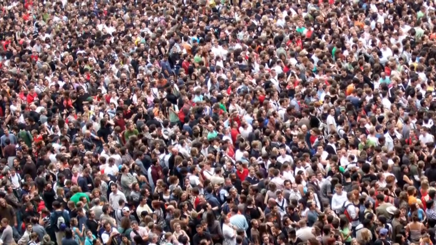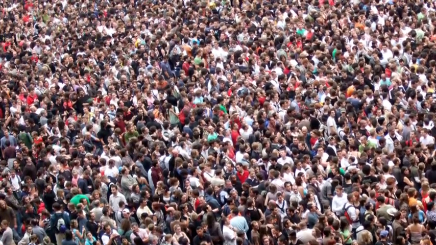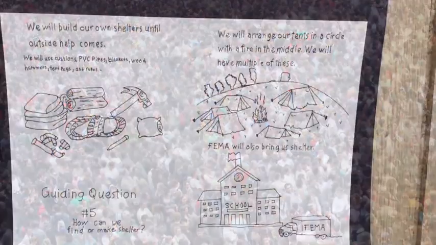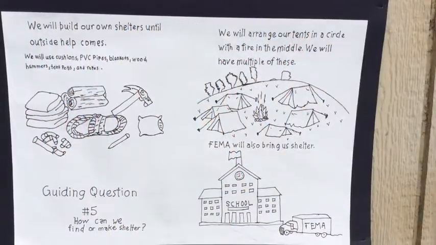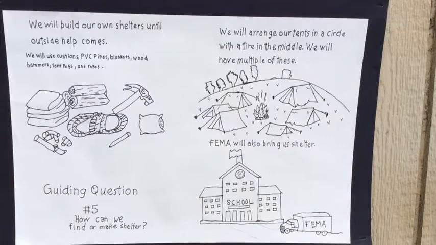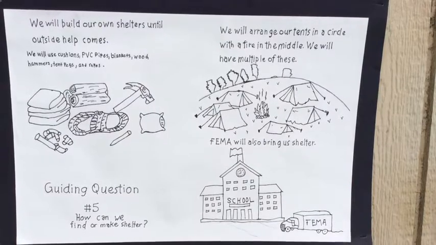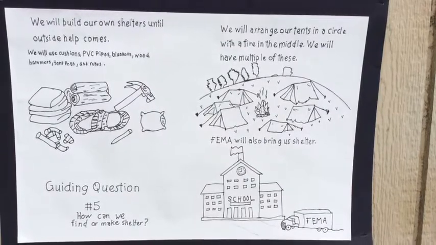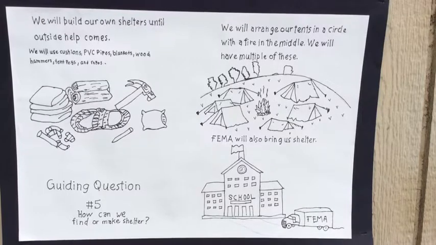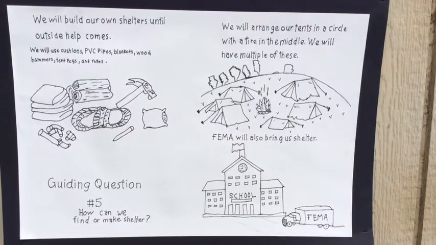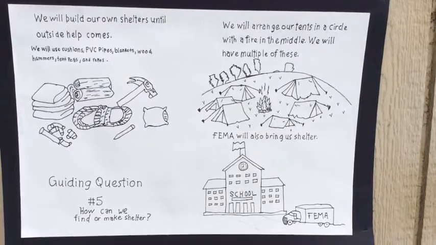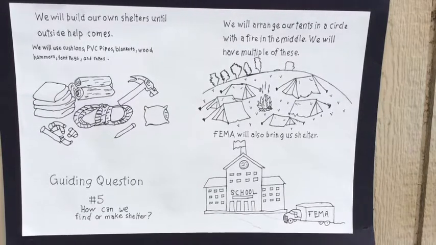Now get up and move to board number 1. Look at the top left poster. The people in our TAZ have 2 ways they are going to get shelter. First, we are going to build our own shelters by using blankets and tubing for building the tents. The second way the survivors are going to get shelter is from FEMA. Since we have a communication room, we will use that for communicating with them.